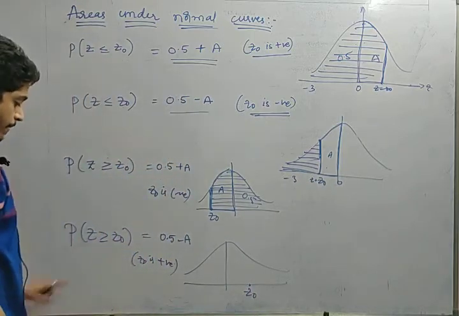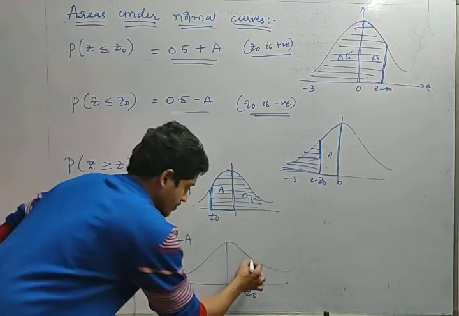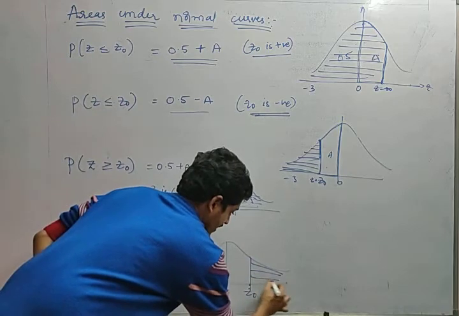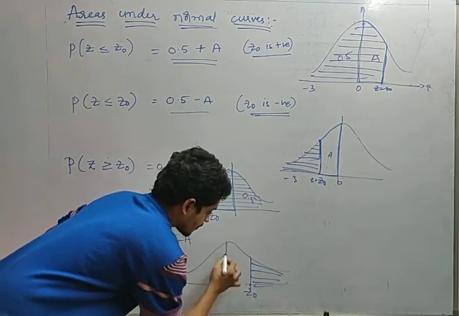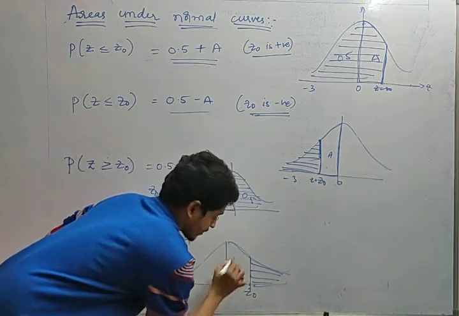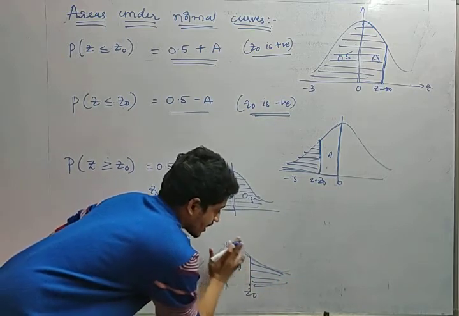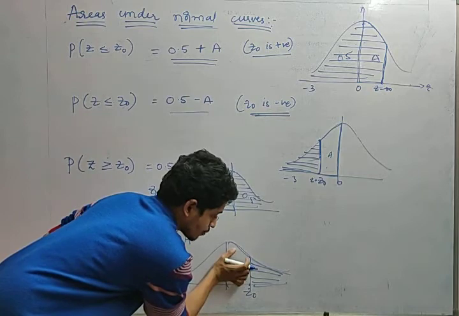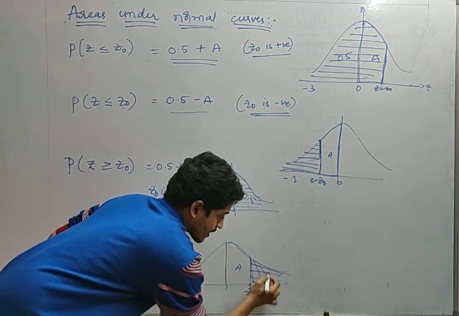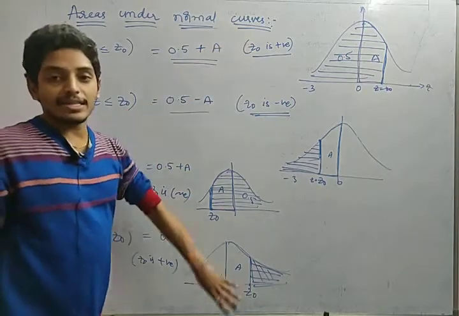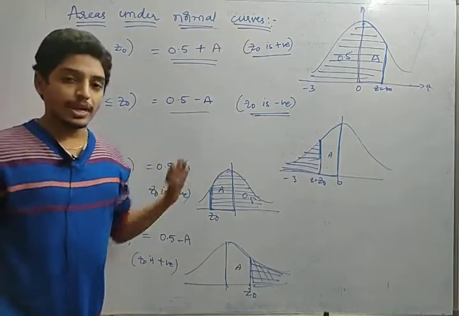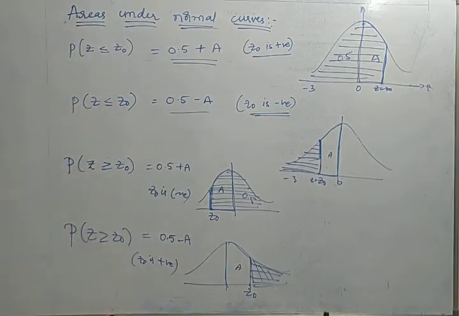Now z is greater than or equal to z0, right? So it is the greater than part. This particular complete part is 0.5. If suppose this is a, and I remove this a from 0.5, can I get this part, right? So 0.5 minus a. So this is the way to analyze these curves to obtain the area, friends. He will be giving you the a value, then you have to find according to the given condition.